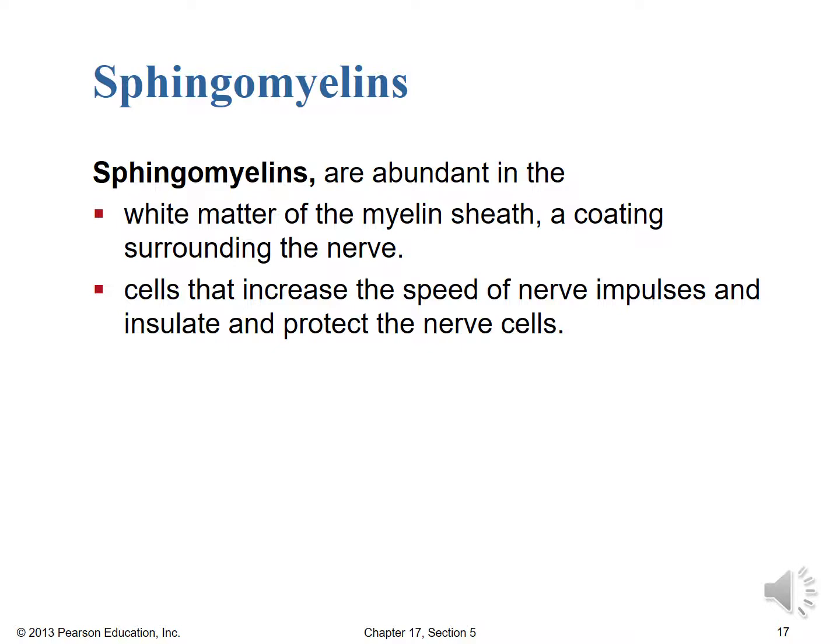That's really what that myelin sheath is all about, and it's an important, necessary function. Certainly without these sphingomyelins, nerve cells can't carry those impulses correctly or at all, depending on whether we're talking about nerve damage and things like that. So the sphingomyelins are quite important, and they have a very important function there in nerve cells.